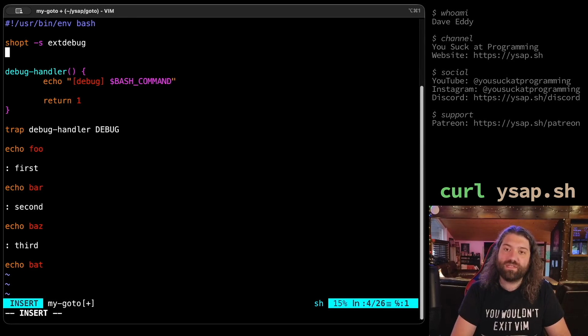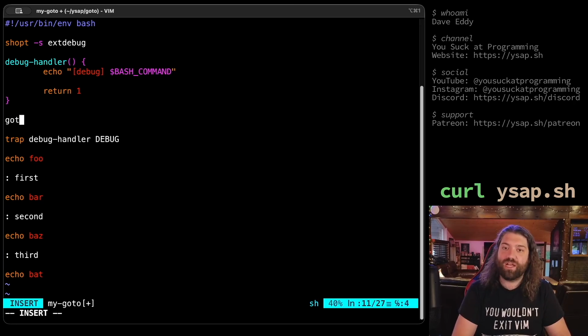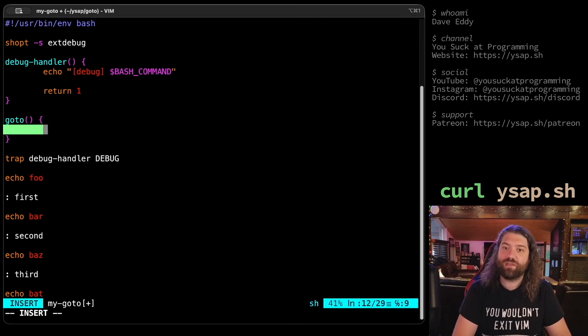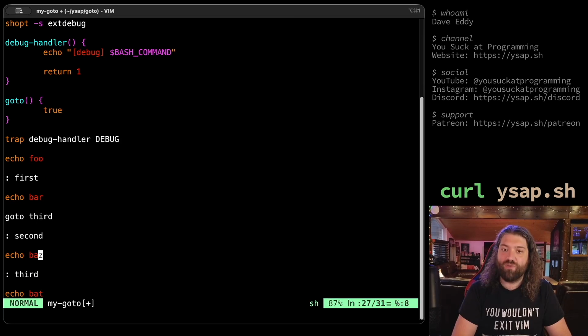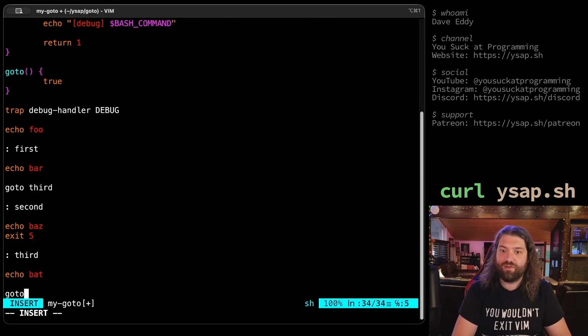Now what I want, I have to think about what I want here actually. I want a GOTO function. We have our debug function. I want a GOTO function because I want someone to be able to say GOTO. So basically here, we're going to echo foo, we're going to echo bar. Now I want to go to third and have it skip over baz. We'll put an exit 0 here. We'll do an exit 5. We'll just trap that code. And then when we get down here, we can do a go to second.